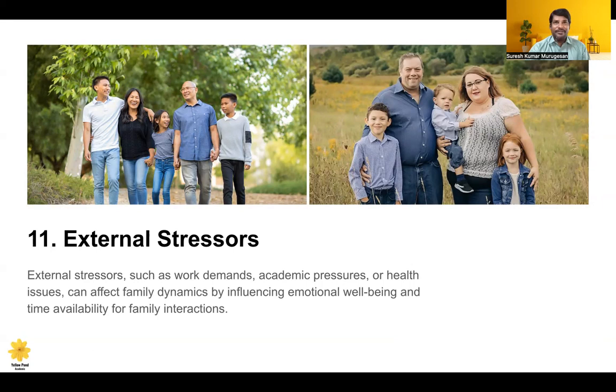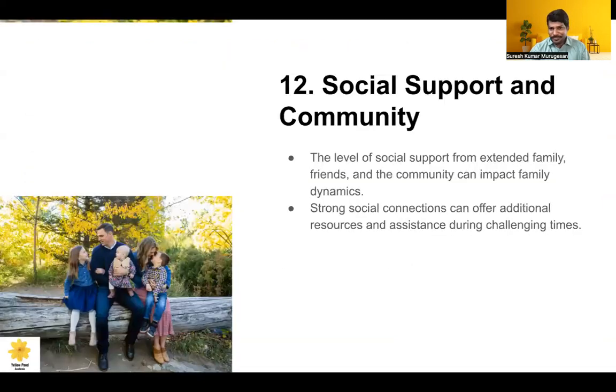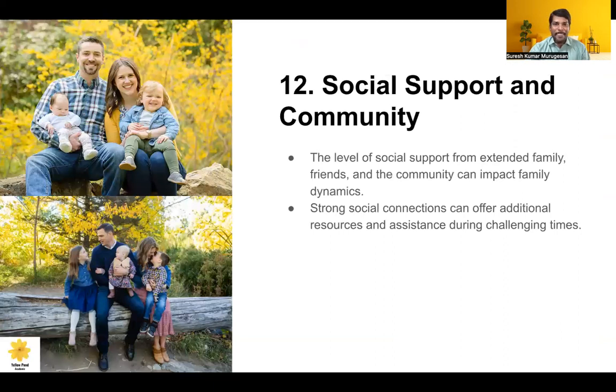When we take care of these things in the beginning stages, it will improve the family dynamics. Social support and community: the level of social support from extended family, friends, and the community can impact family dynamics. Strong social connections can offer additional resources and assistance during challenging times.